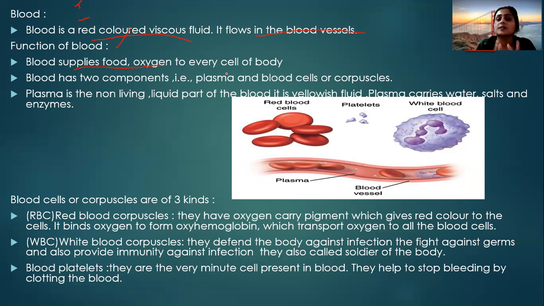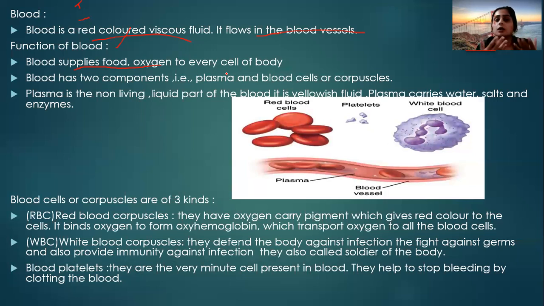Everyone knows the human body is made up of cells, right? Made up of combinations of cells. Every cell requires oxygen, food, and nutrients to perform different metabolic functions. So blood supplies food and oxygen to every cell. How?